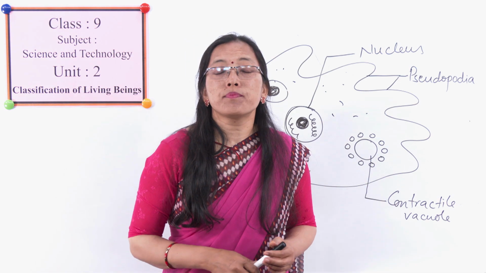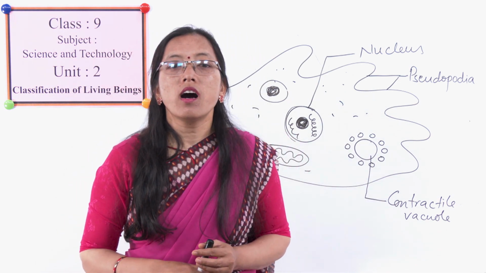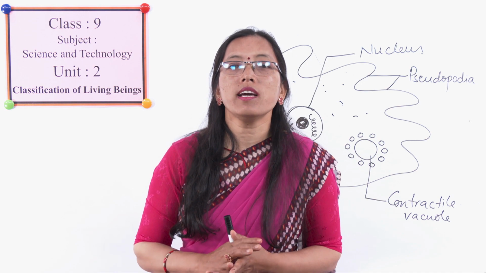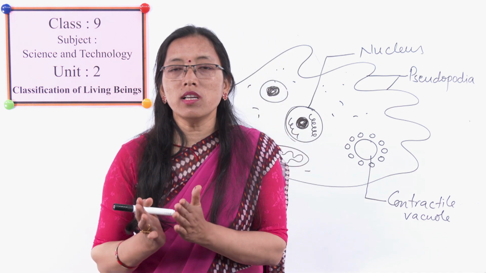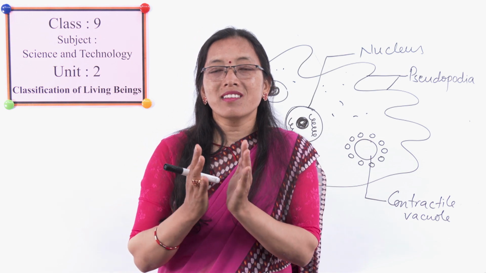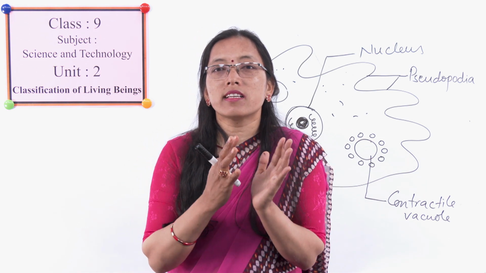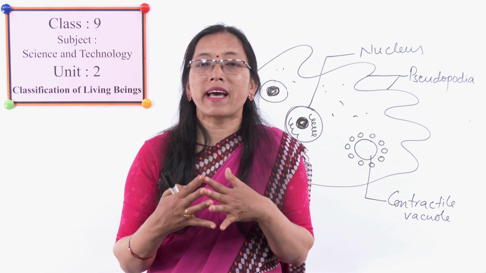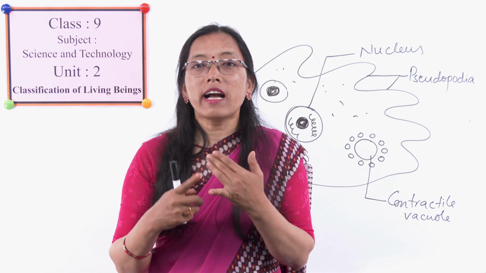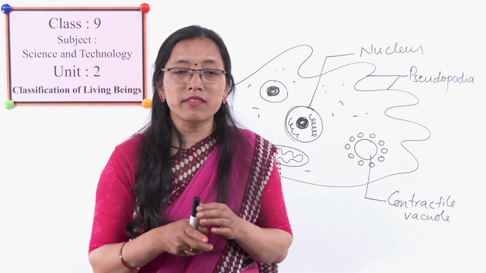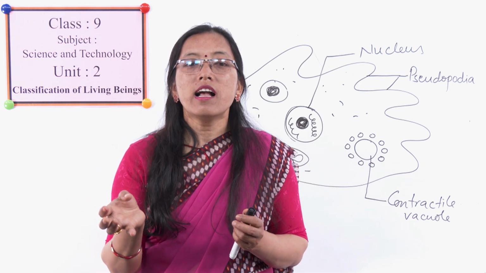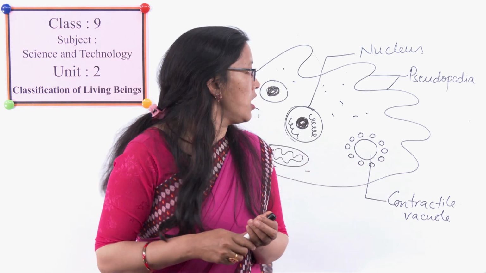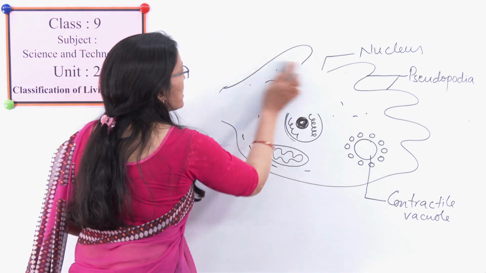And these protists reproduce asexually as well as sexually. Asexually means, you know that, from a single cell, without fusion of male and female gametes, they reproduce by sporulation. Some reproduce by fission, by dividing one cell into two cells, and some reproduce by binary fission or multiple fission. All of you know what fission is.